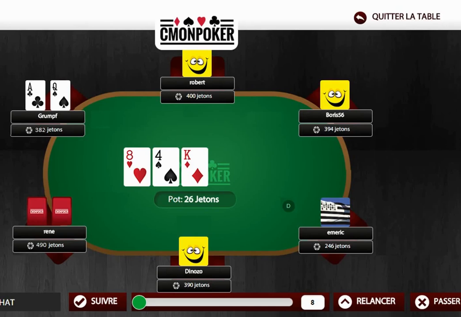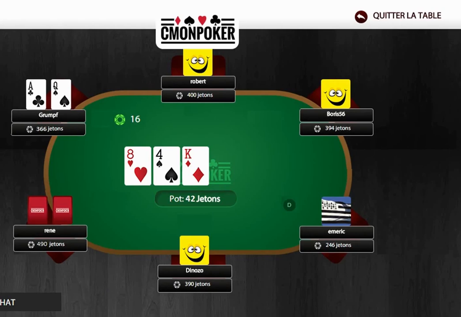So we're not going to bet based on what we have in our own hand, but rather based on the flop itself. So here with the flop of king 8-4, this is a flop, as I mentioned earlier, that is very dry, very little connected. So we don't need to bet very strong. We're going to bet a little bit more than half the pot in general, whether it fits into our hand or not, because if the bet's too expensive and the others have nothing, then they're just going to pass anyway.